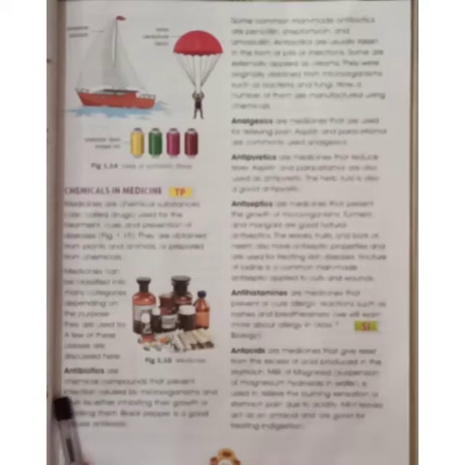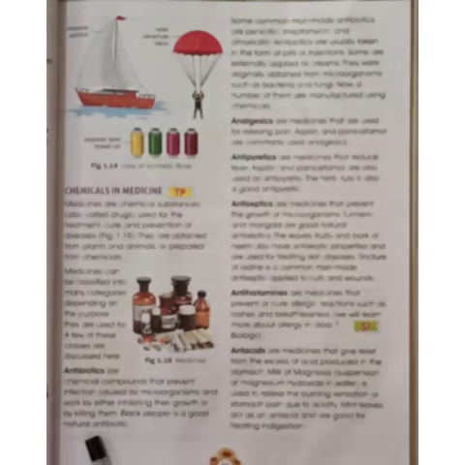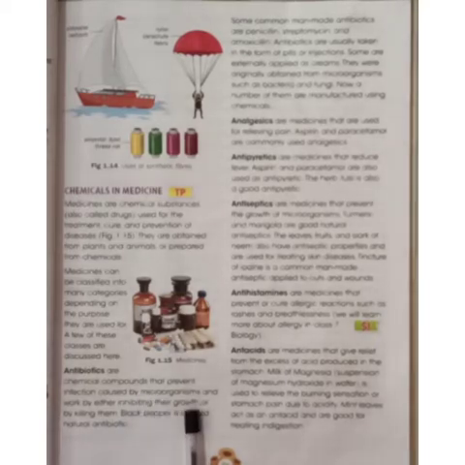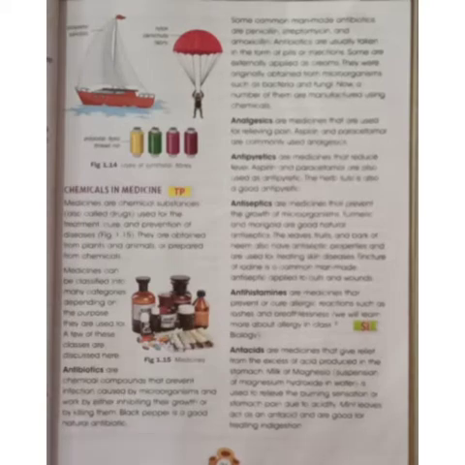The first one is antibiotics. Antibiotics are chemical compounds that prevent infection caused by microorganisms and work by either inhibiting their growth or by killing them. For example, black pepper is a good natural antibiotic.